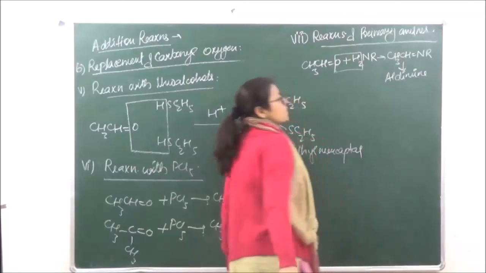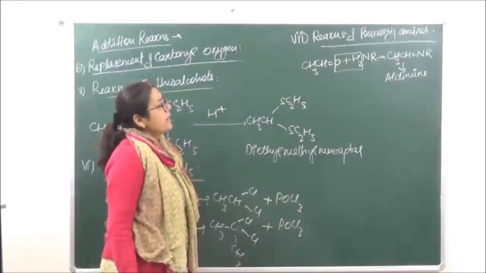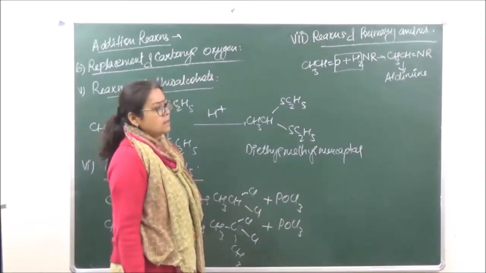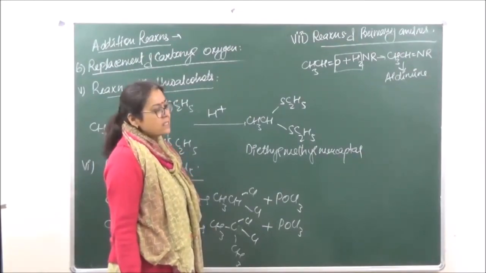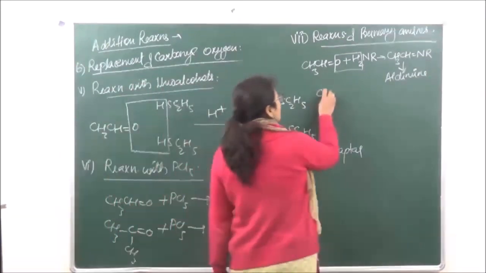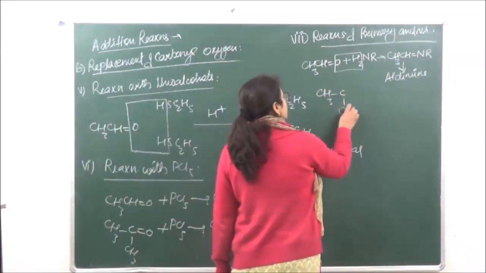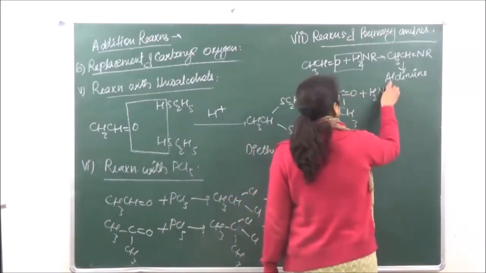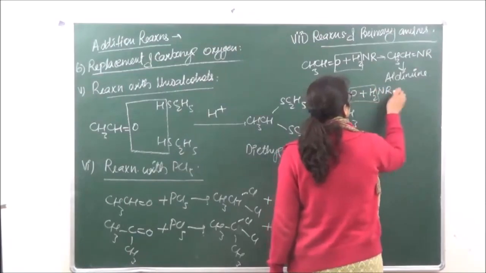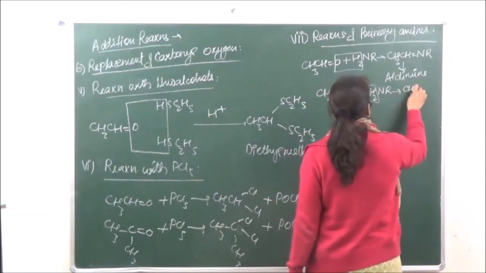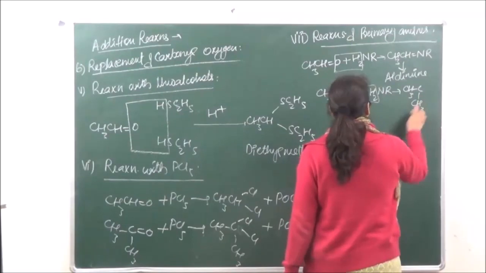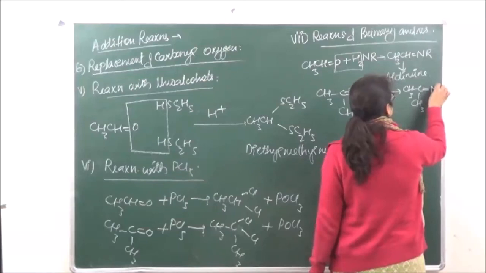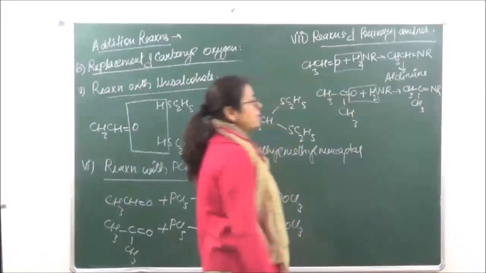The same kind of reaction can be taken with a ketone or acetone to give us a ketimine. So we are taking a ketone over here, and we have double bond NR, right?